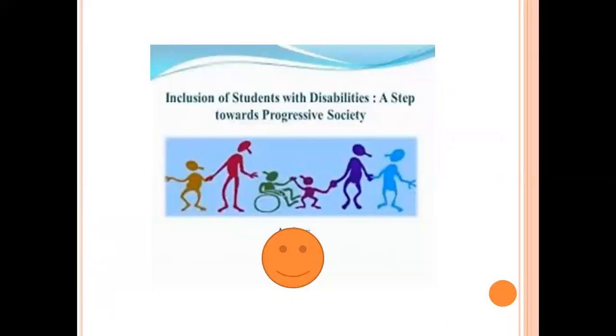Here is one slide which can help us understand the concept of inclusive school. Inclusion of students with a disability, a step towards progressive society. It is a very important system of education, giving the contribution of disabled children to make our society and our country progressive. Their contribution is also important. So inclusive education is very much important and effective for quality education.